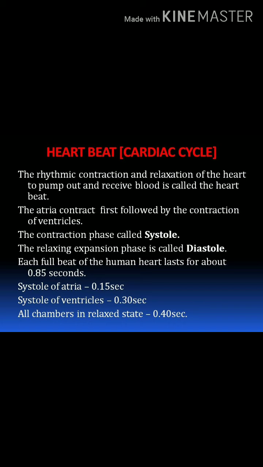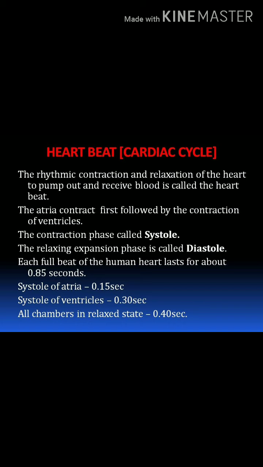During a heartbeat, the chambers undergo contraction and relaxation. First the atria undergo contraction, next it is followed by the ventricles. The contraction phase is called systole and the relaxation or expansion phase is called diastole.